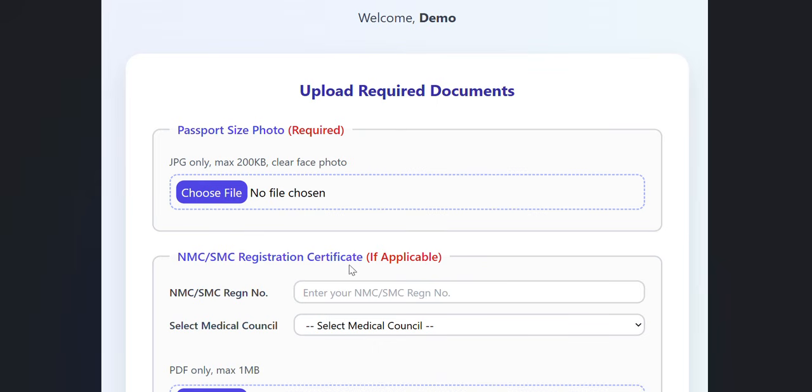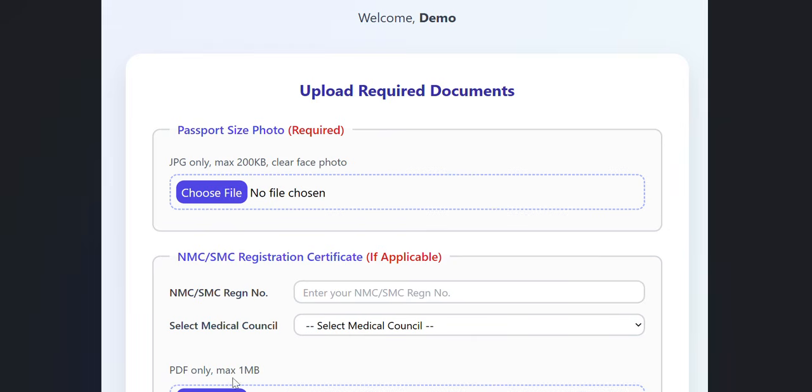Then the second option is for the NMC or SMC registration number. Kindly mention your number carefully. If NMC is giving a registration number directly, then mention that registration number. Some states provide an initial like E, F, G; then mention G and whatever your registration number is. Kindly don't add blank spaces or anything if it is not in your SMC registration number. Once you complete it, select the medical council applicable to you.